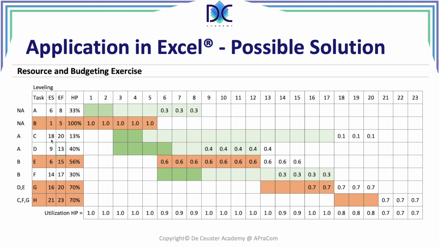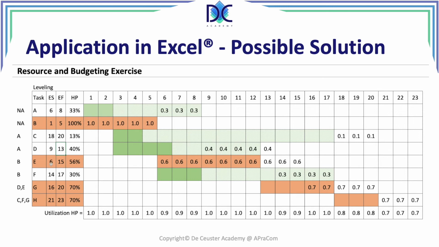There may be different solutions, you may find different ways, and it's always interesting to see what is happening with the precedence information. We see, for example, G is after D and E, so D and E, this complies, D 15, E starting at 16.